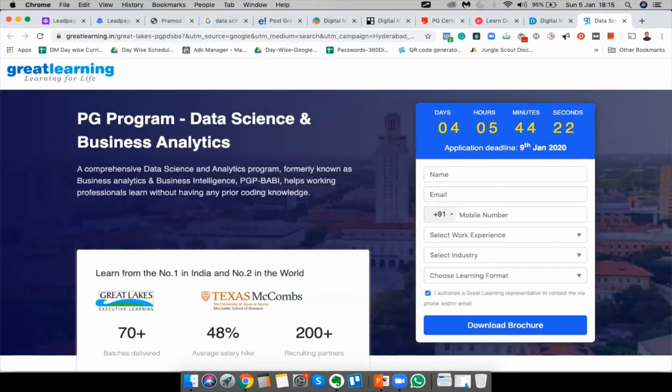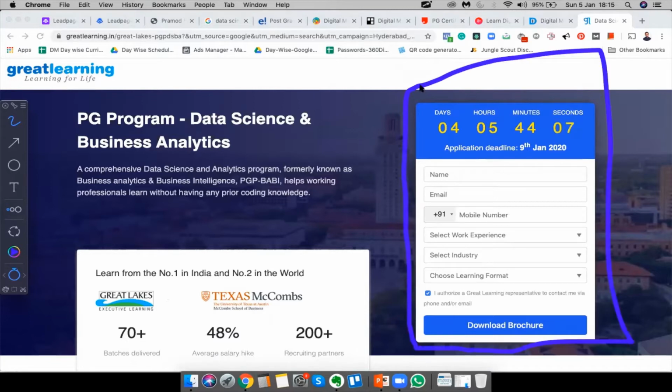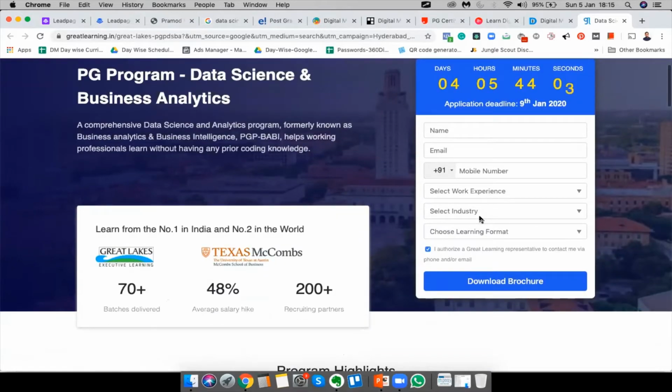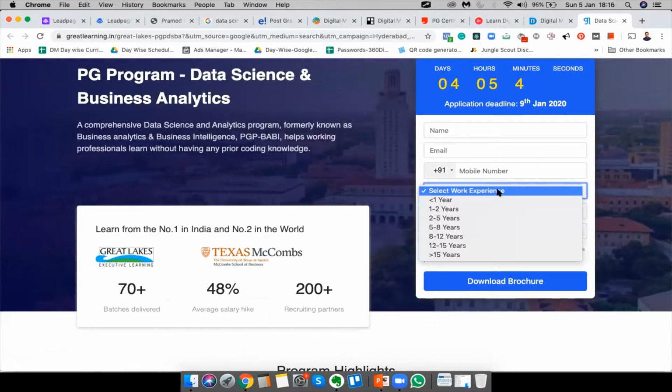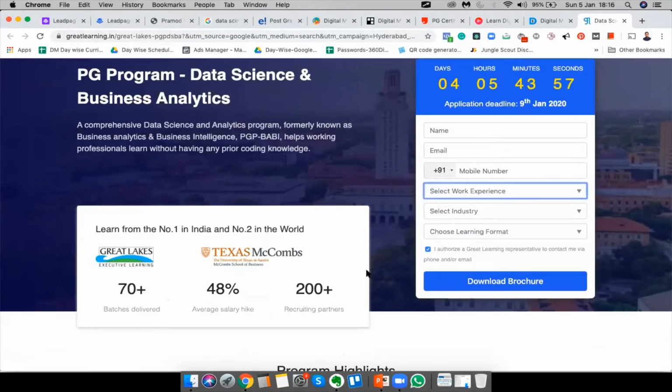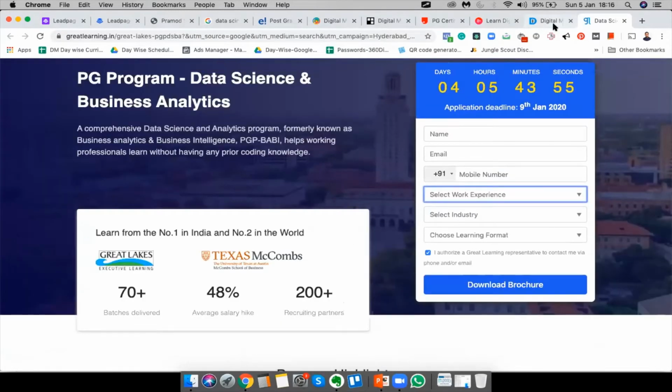All right. So you don't need to have too much going on. You just need a simple website, which of course loads really fast and which has an option to collect email addresses. As you can see, this is a box where the user can give in his name, email, mobile number, and all these other details, and then he can download the brochure.